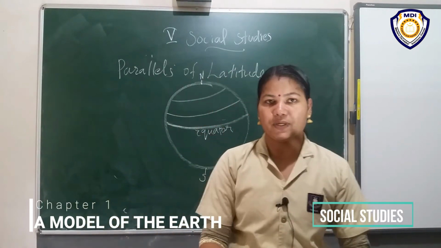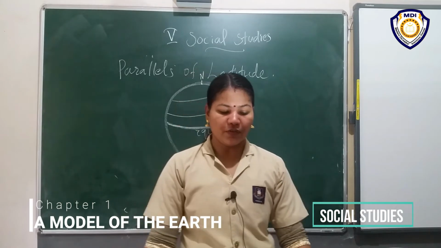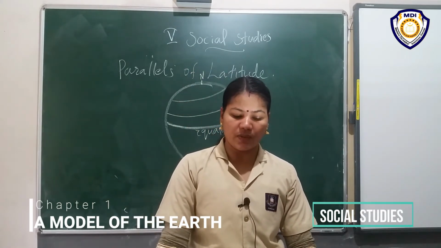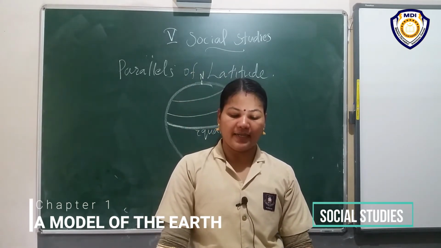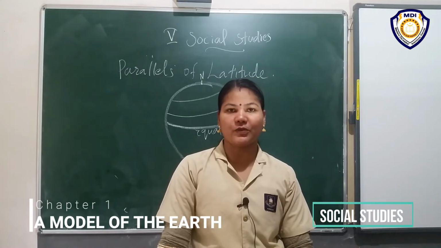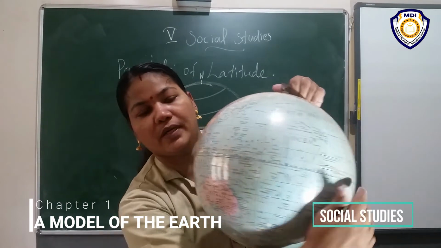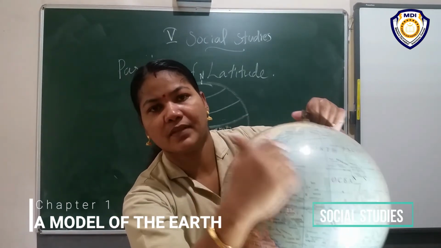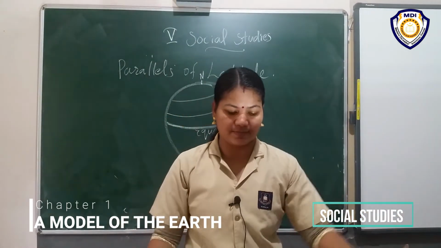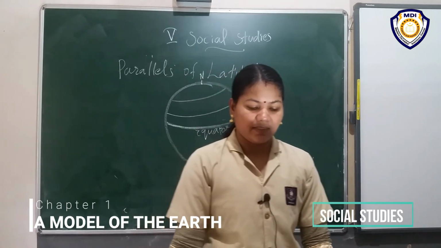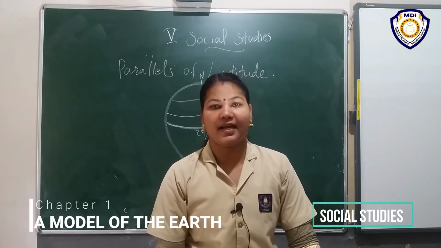Then look at the textbook. If you take a closer look at the globe, you will see lines running parallel to the equator. These lines are called latitude.